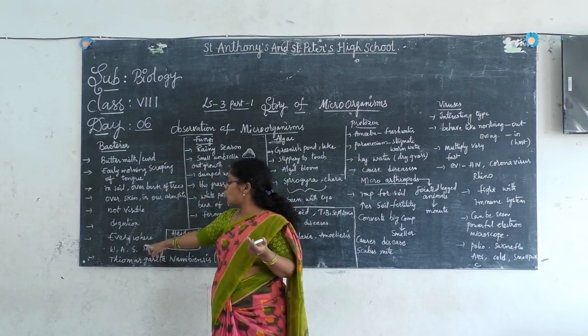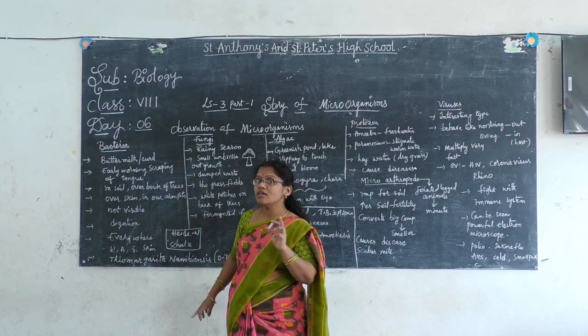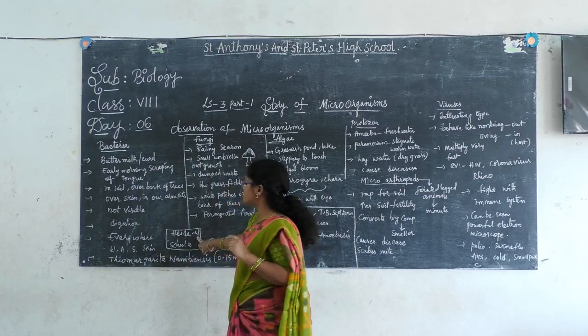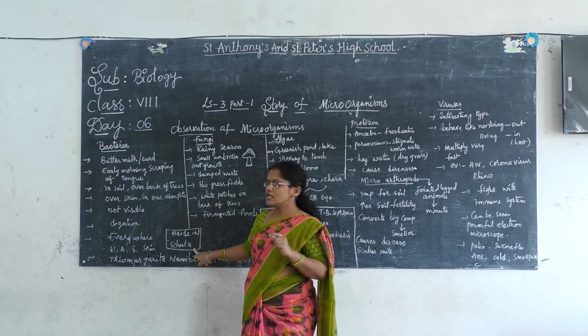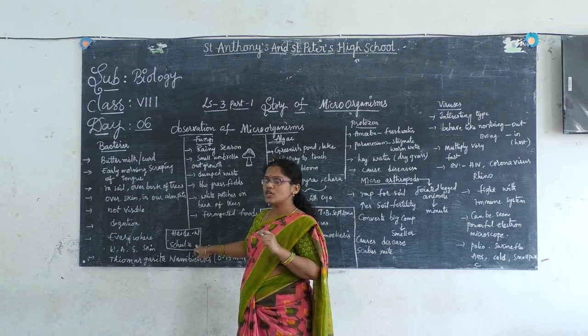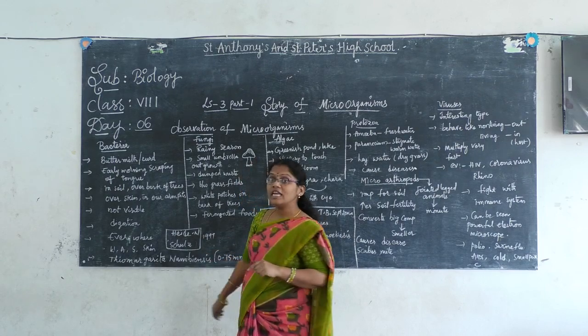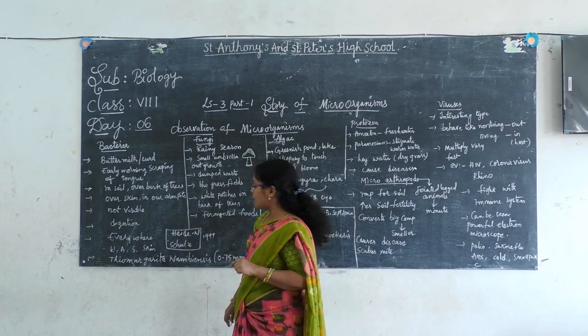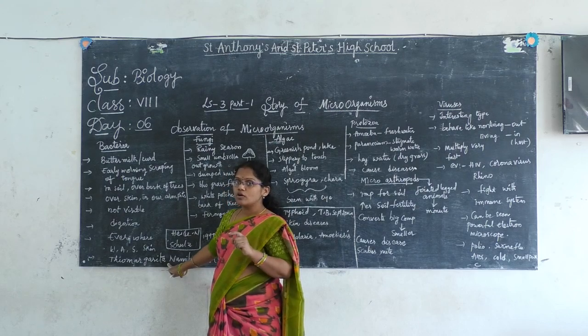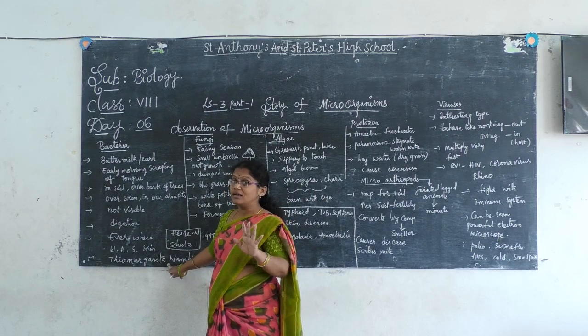Water, air, soil, skin. But here one of the scientists called Hyde and Schultz, in the year 1997 in Namibia, observed a bacteria which is big.